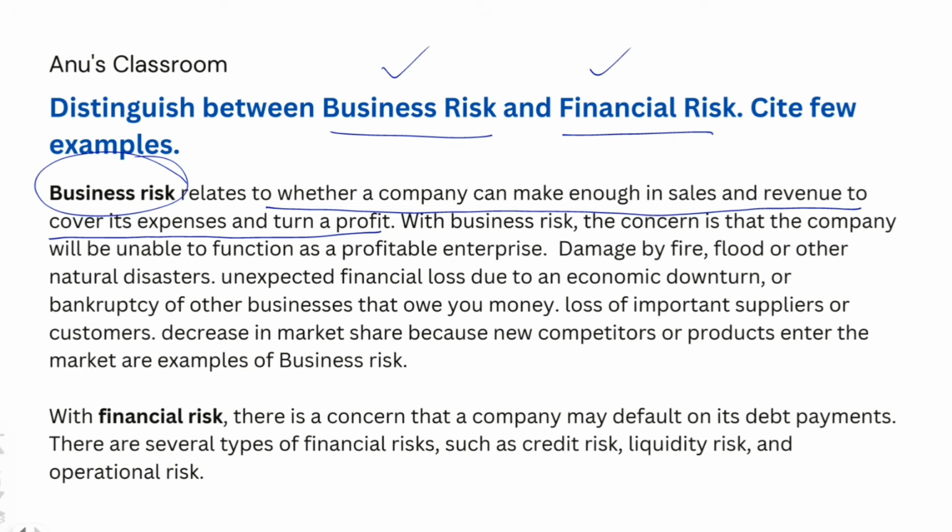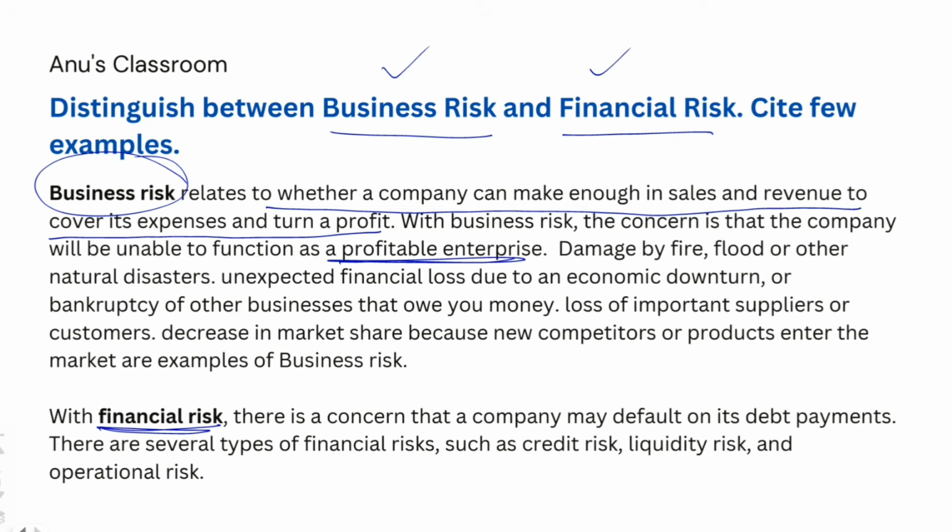The concern is whether the company would be able to function as a profitable enterprise or not. Damage by fire or flood or any other natural disasters, unexpected financial loss due to an economic downturn or a bankruptcy of other businesses that owe you money, loss of important suppliers or customers, and a decrease in market share because new competitors or products enter the market are all examples of business risk.